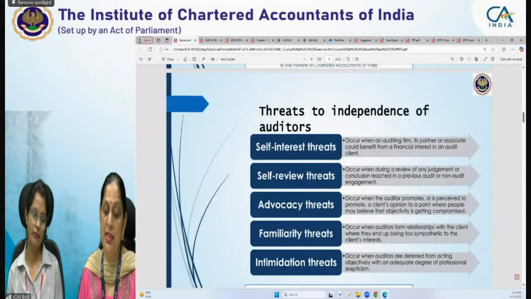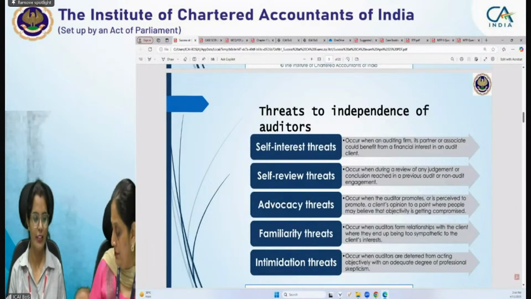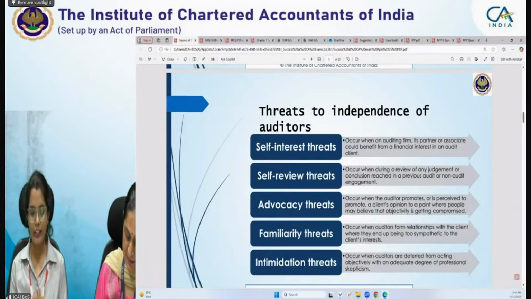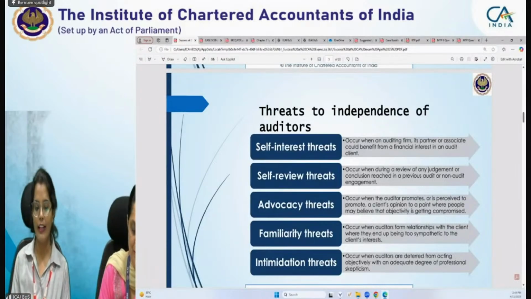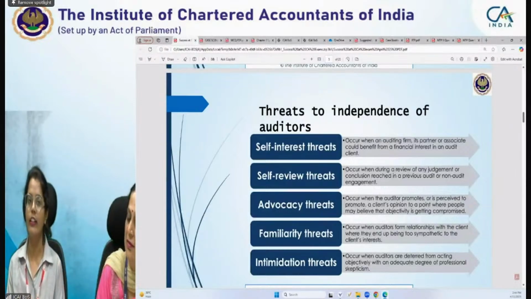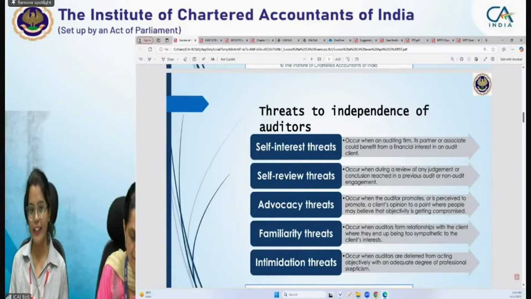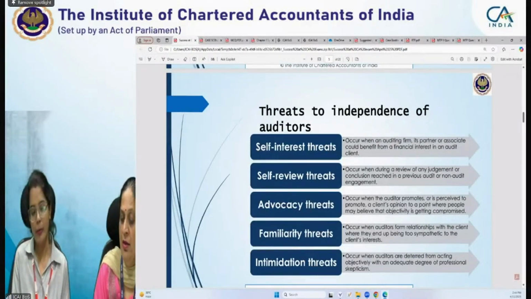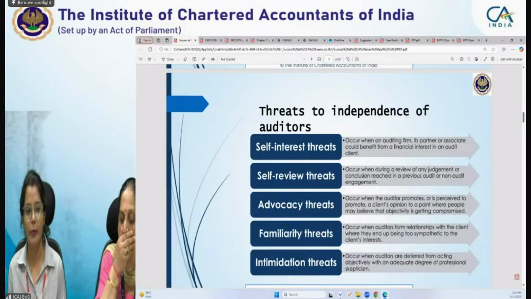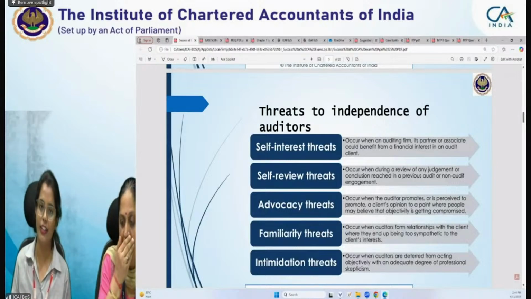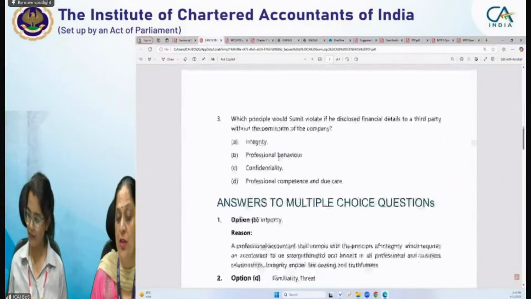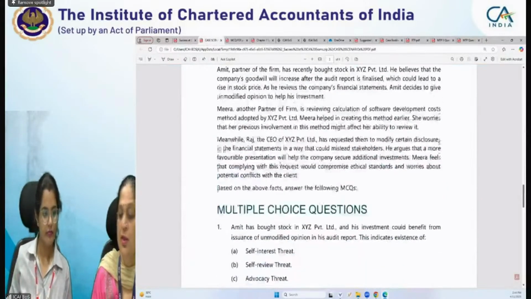The last one is intimidation threat. This threat occurs when auditor is being threatened to be removed from the job for acting objectively. Like auditor को जो क्लाइंट है उसने थ्रेट दिया है कि अगर वो उनके अकॉर्डिंग रिपोर्ट नहीं देंगे तो उनको रिप्लेस कर दिया जाएगा. तो कभी कभी ऑडिटर इस डर से क्लाइंट के फेवर में रिपोर्ट दे देता है. इन दैट केस द इंटिमिडेशन थ्रेट अकर्स. So these are threats, and now we are having one more question.